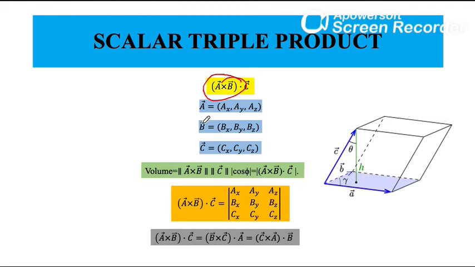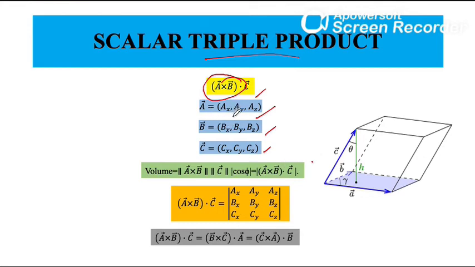Given three vectors a, b and c, we define the scalar triple product as a cross b dot c. It is a scalar product because, just like dot product, it gives me a single number.